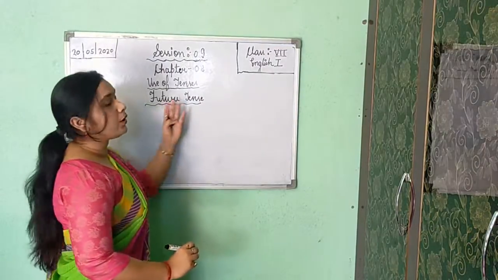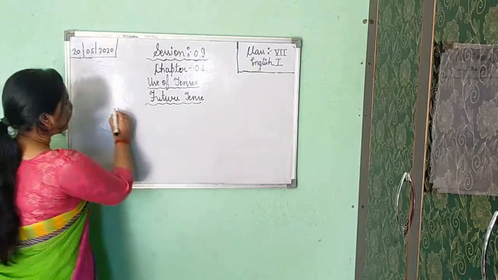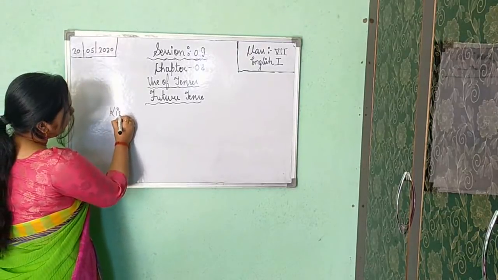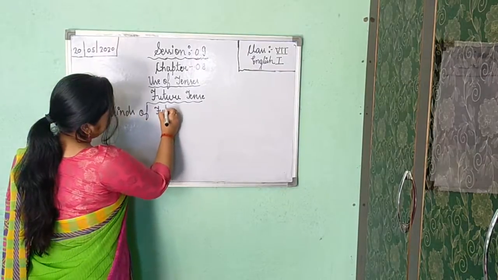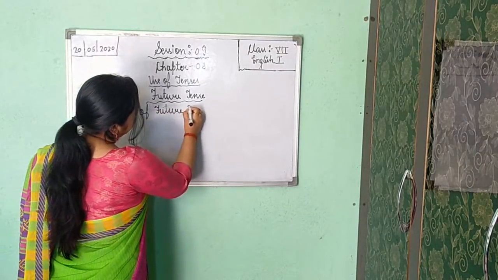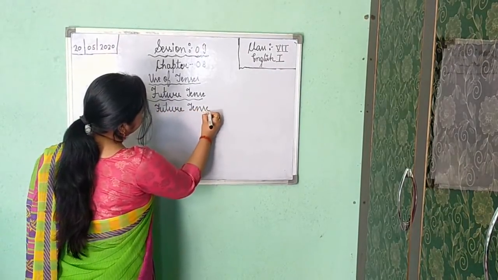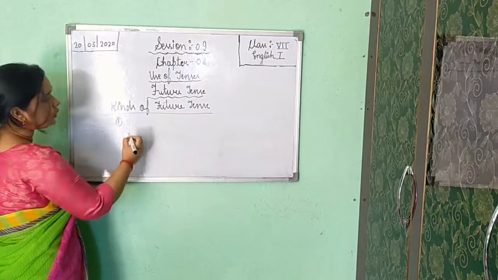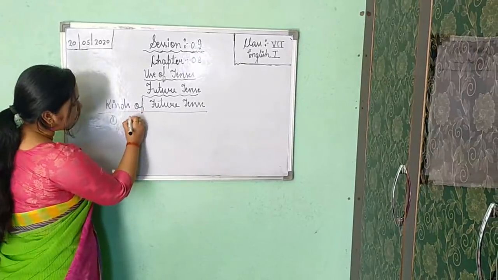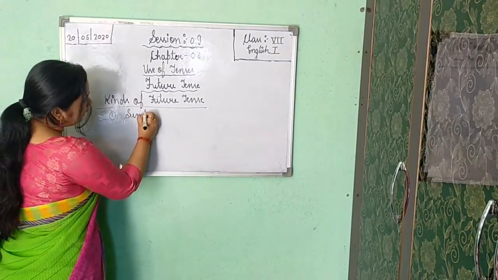Okay, I am going to tell you about kinds of future tense. Please note down in your copy. Kinds of future tense. So here the first one which you are going to get is simple future tense.